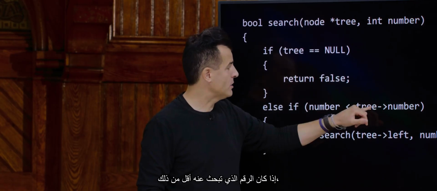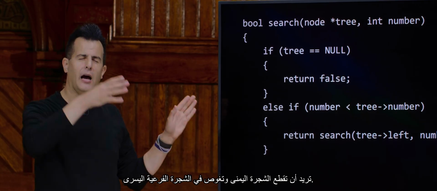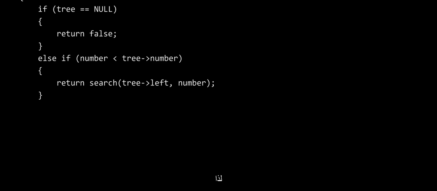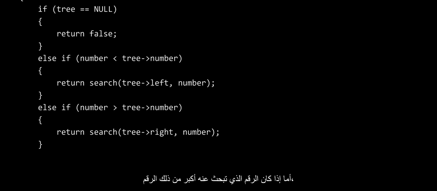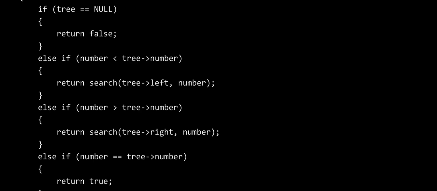If the number you're looking for is less than that, you want to snip off the right tree and dive down the left subtree. So you search the tree's left child for the same number. Else, if the number you're looking for is greater than that number, you search the tree's right child for that same number. And the fourth and final scenario is what? Well, if the number you're looking for equals the number in the current node, you've got it: return true.